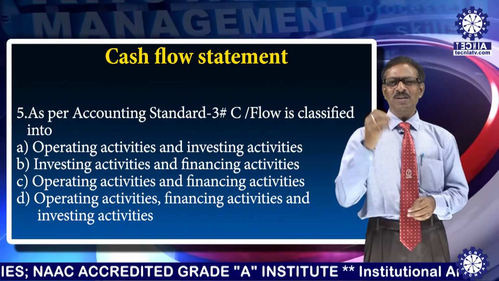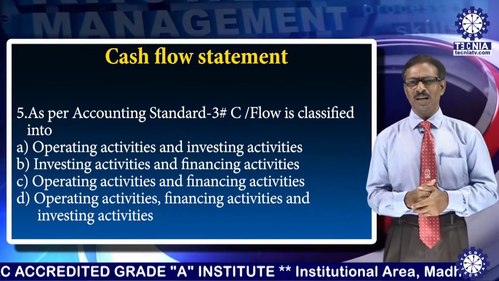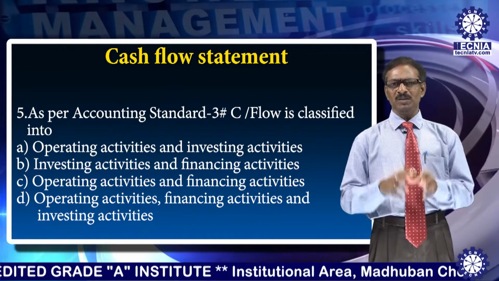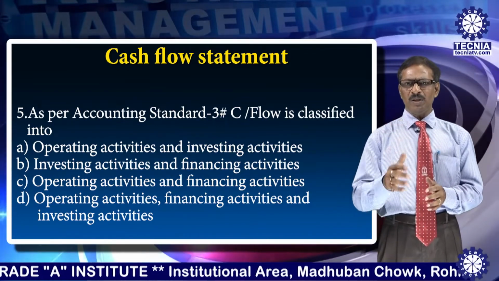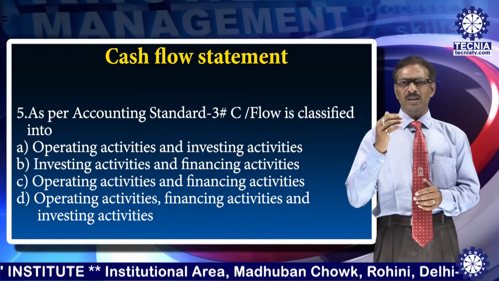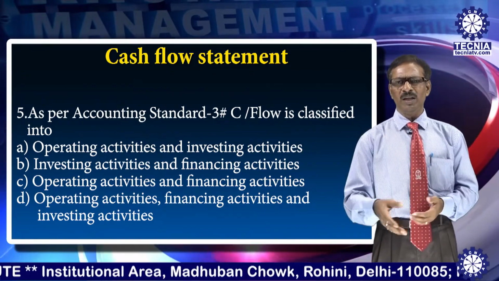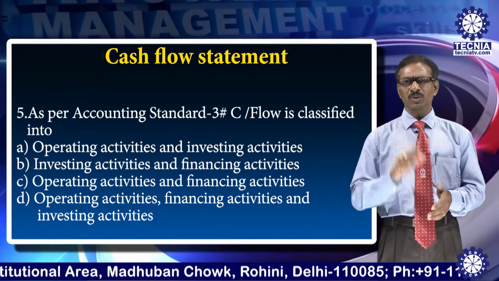Yes, that is clear, because we have already discussed that the cash flow statement takes three activities under it: operating activities, financing activities and investing activities. So you do understand it is option D which is the right answer.